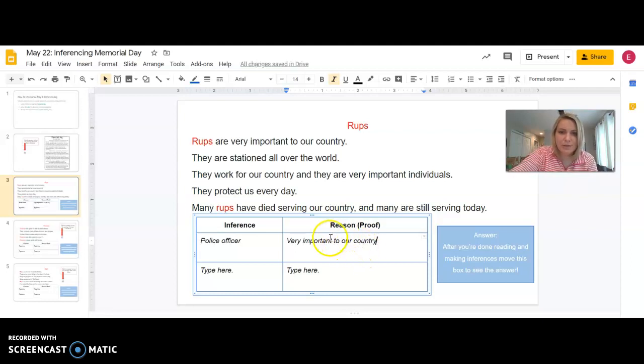So I'll type that under the reason or proof. Now, as I kept reading, I also thought, thinking back to our Memorial Day passage, that maybe RUPs meant armed forces. So that's my second inference. I'm going to type that here. And then again, I need a reason for why I think that. And the reason that I thought maybe it was armed forces is that the last sentence said, many are still serving today.